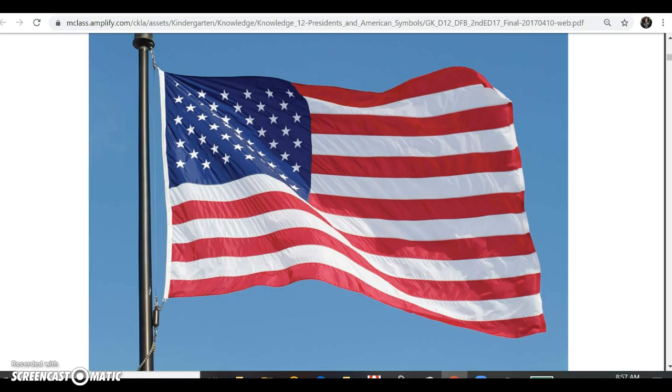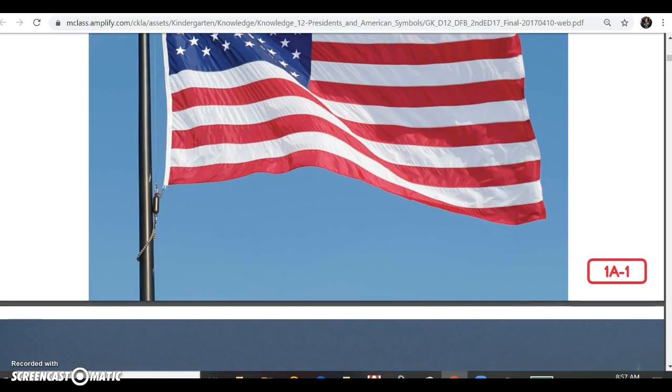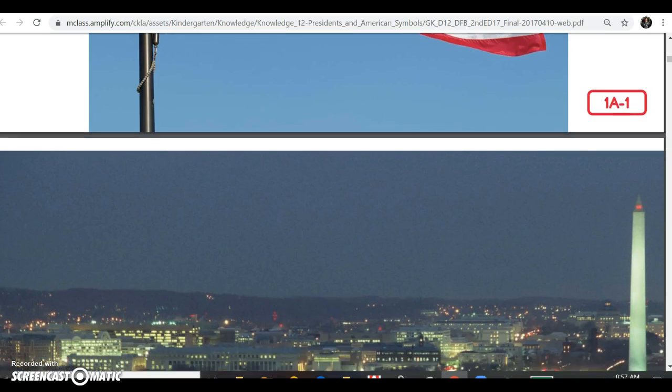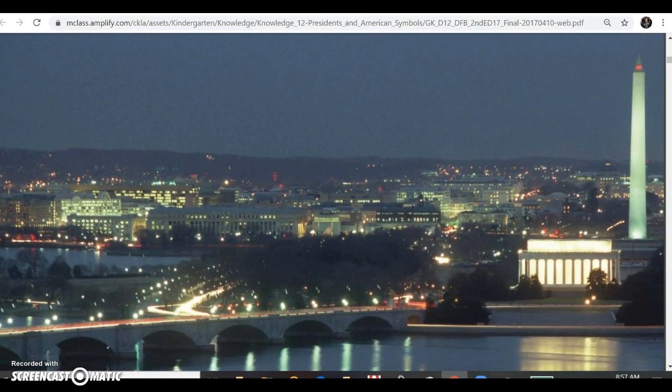You can see that the flag is red, white, and blue. You can see that it has red and white stripes. It also has 50 stars, and each star is a symbol for one of the states in the United States of America. There is one more important city in the United States, and that is not in any of the 50 states. In fact, it's the nation's capital.